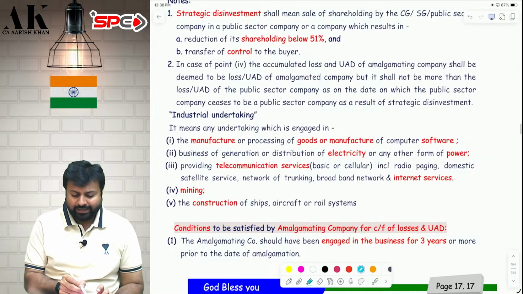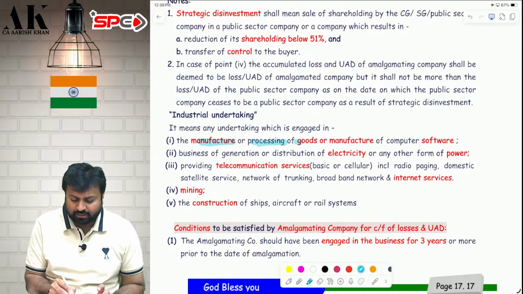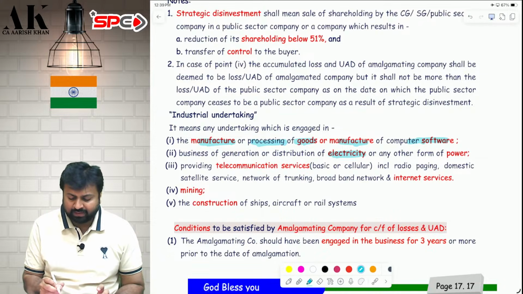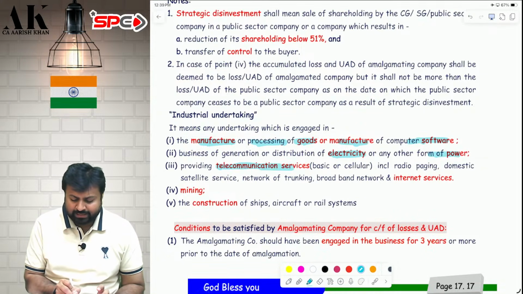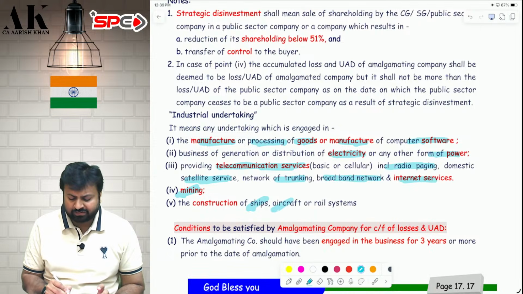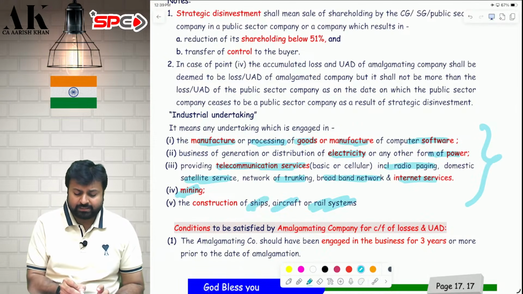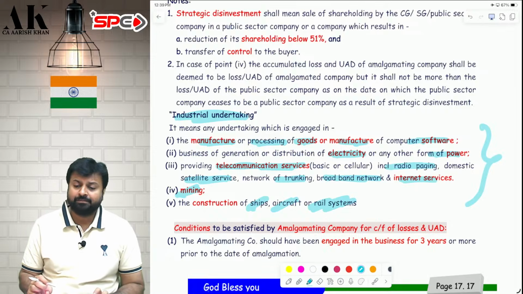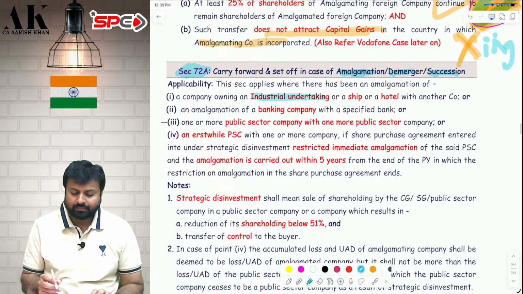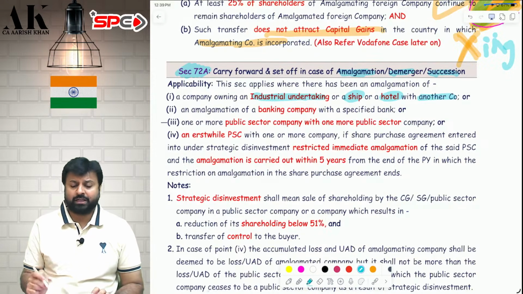That is defined below. It means you should be engaged in manufacturing or processing of goods, or manufacturing of computer software, or you should be engaged in generation or distribution of electricity or power, or in telecommunication services, including radio paging, satellite service, network trunking, broadband network, internet service, or in mining, or in construction of ship, aircraft or rail system. All these things are considered an industrial undertaking. This we are learning not for exemption, but for carry forward of losses. Or if you are engaged in the business of shipping or hotel and you are doing amalgamation with another company.